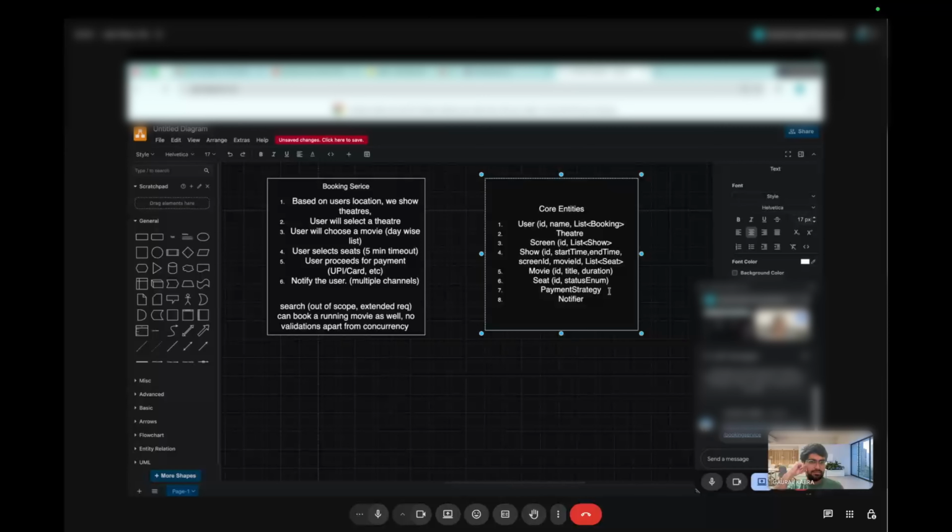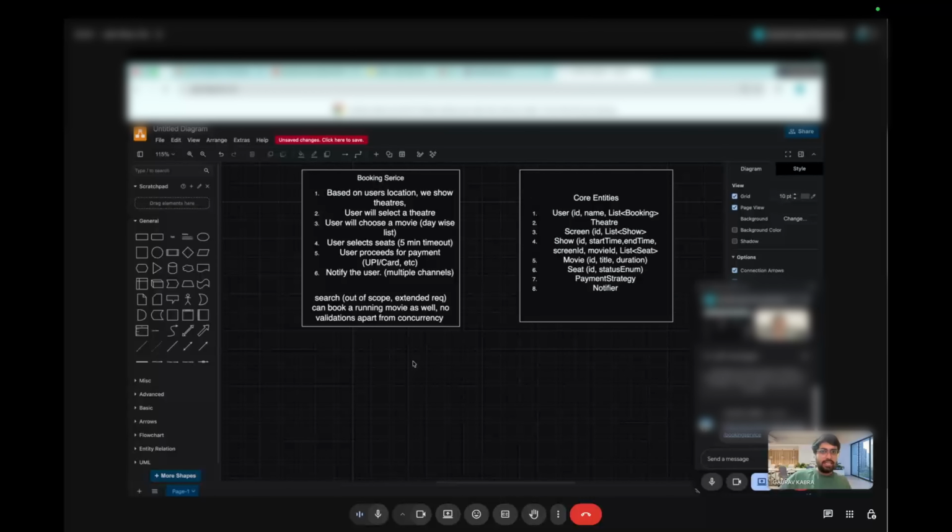So here, for the concurrency part, I was thinking we can have a background thread, or we can have a lock which will expire after 5 minutes, something like that. So the thread or the expiry logic will handle moving the status to available or permanently booked. By expiry, you mean some kind of TTL, time to live? Time to live, yeah. Makes sense. I have one question, but that will move into high level design, so I am not asking that for now.